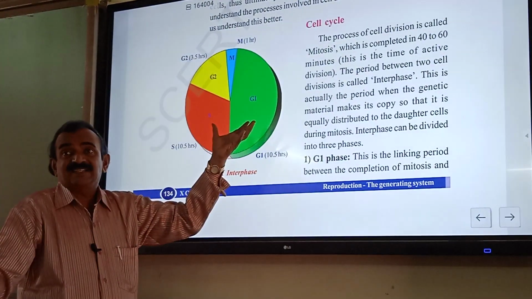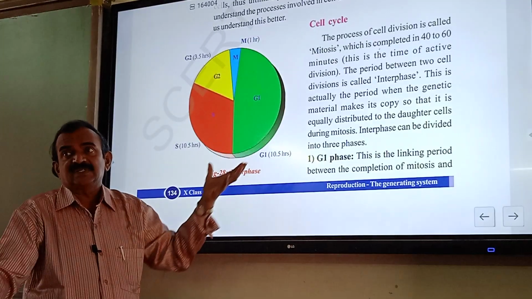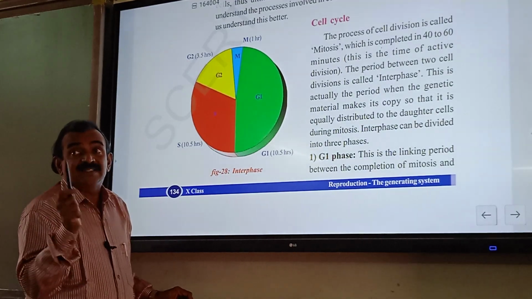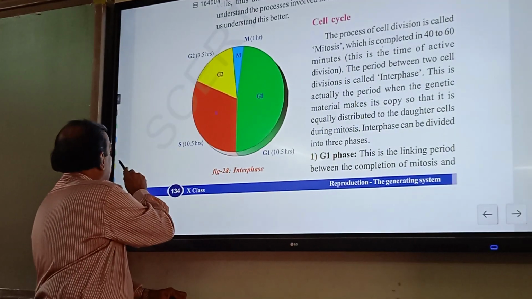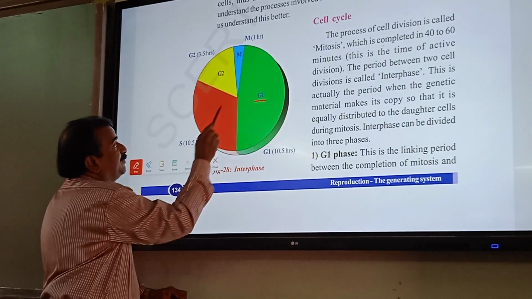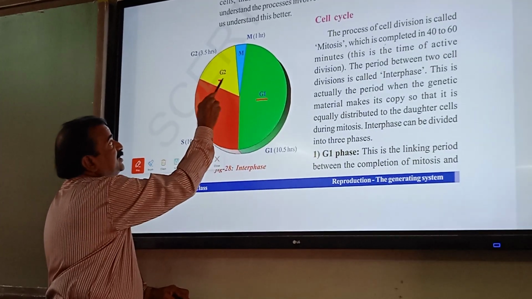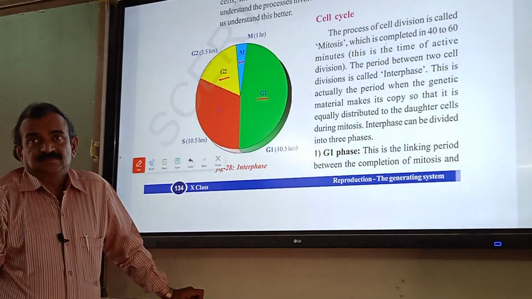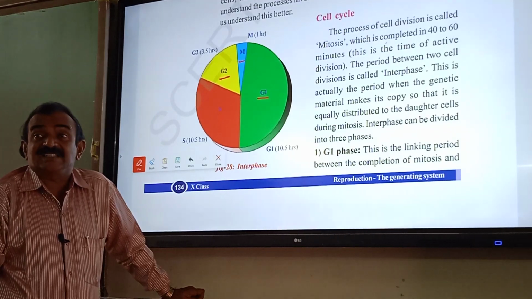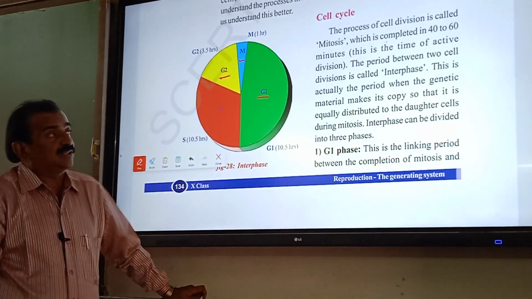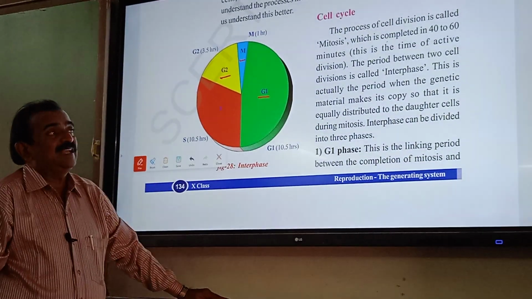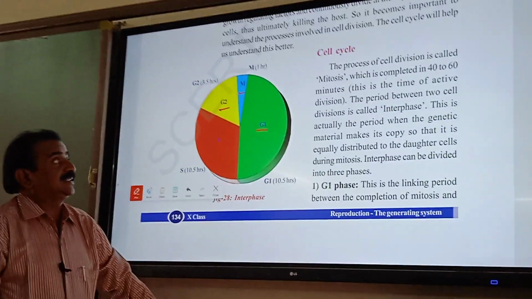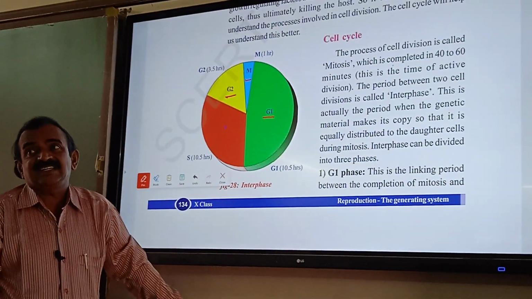So this is the cell cycle diagram. Here you see the cell cycle consists of some stages. All of you listen carefully: this is called G1, this is called S, this is called G2, and this is called M. So how many phases are there? 4. In the cell cycle, the cell division is the shortest. The process of cell division is called mitosis, which is completed in 40 to 60 minutes.